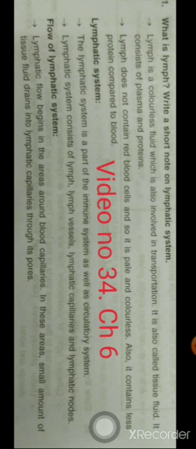The flow of lymphatic system. Lymphatic flow begins in the area around the blood capillaries. In these areas, a small amount of tissue fluid drains into the lymphatic capillaries through its pores, that is small holes.